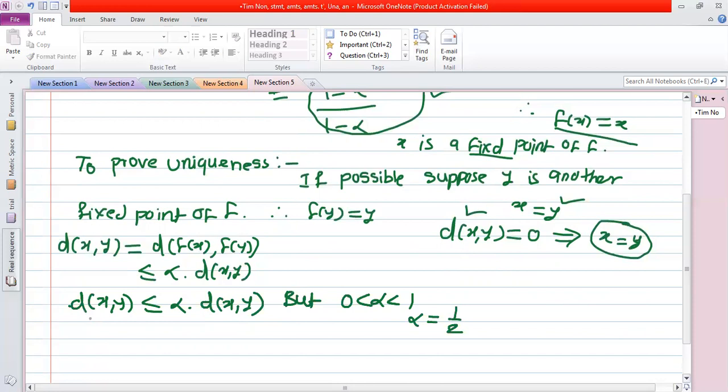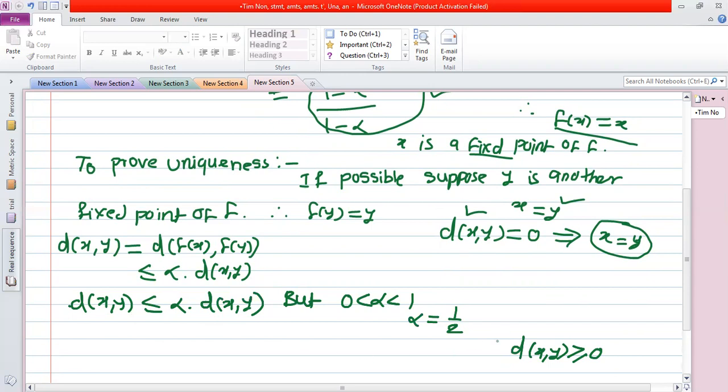By the definition of metric, the first condition is that the distance between x comma y is greater than or equal to 0 for any two points x, y in the metric space. So we have this non-negative distance less than or equal to 1 by 2 into the distance between x comma y. Whether this is possible?